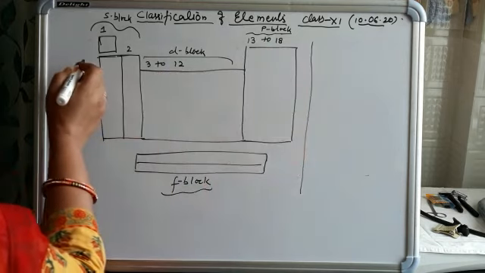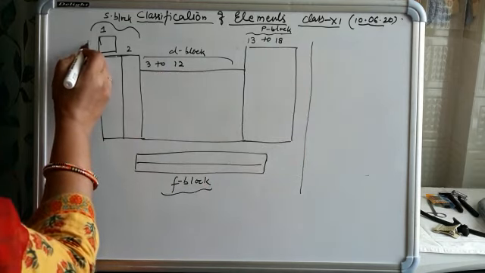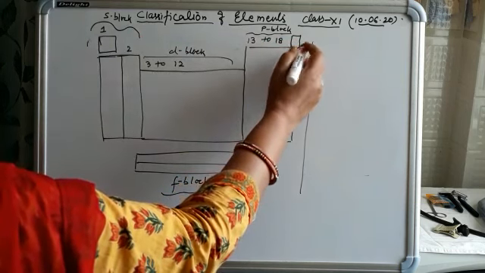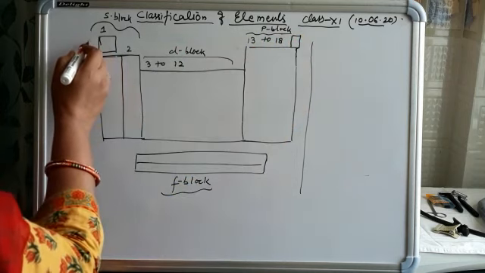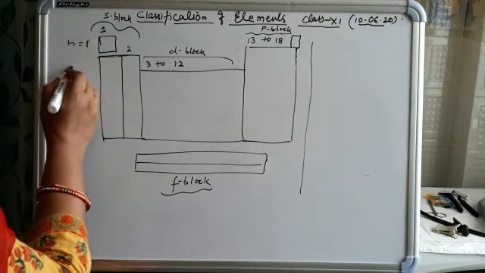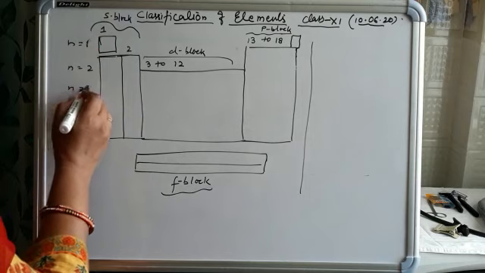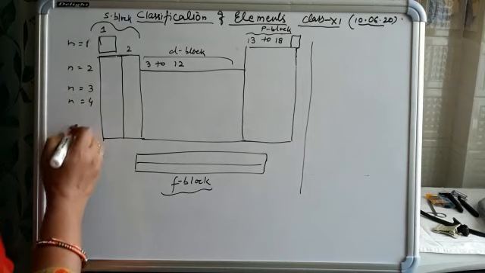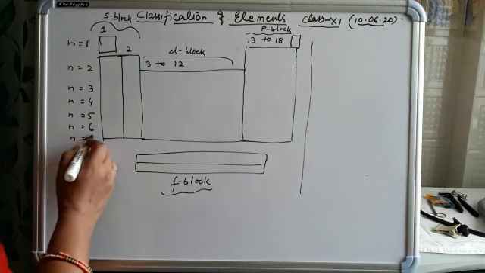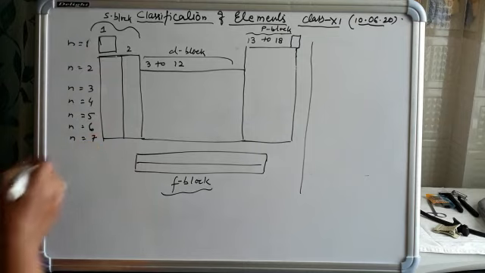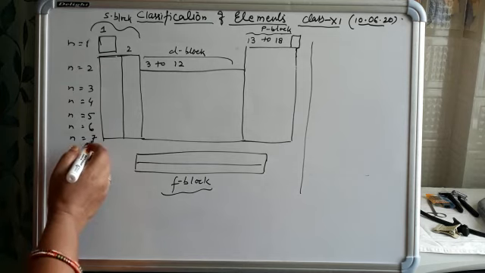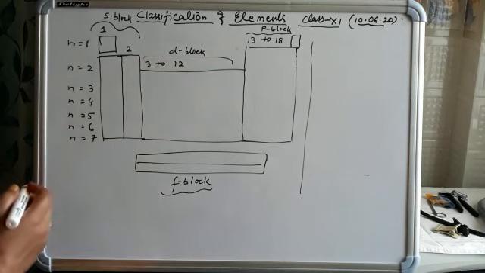We can see here the number of periods: first period, second, third, fourth, fifth, sixth and seventh. This indicates the periods of the modern periodic table. The total number of periods is 7 and the total number of groups is 18.